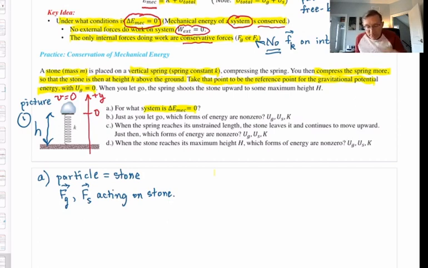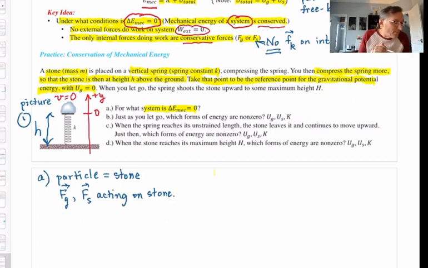If you want to say the normal force from this little surface right here, that's the stone, that's the spring, and that's the spring force, so we've already accounted for it. It's not on a surface, so there is no normal force. The only forces acting on the stone are F grav, the gravitational force, and the spring force. And we're going to neglect air resistance when it's moving.